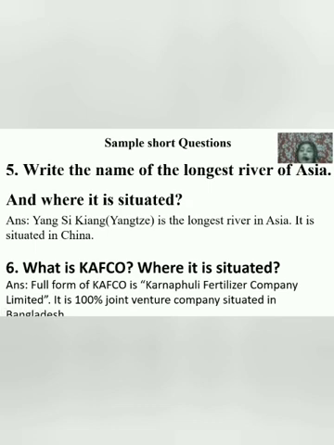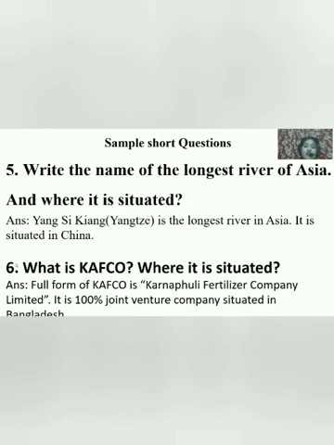Write the name of the longest river of Asia and where it is situated. Yangtze Kiang, that means Yangtze, is the longest river in Asia. It is situated in China. You know, students, Yangtze Kiang is the longest river in Asia, but it is the third longest river in the whole world. That means there are two rivers larger than the Yangtze, which are in other continents. But the Yangtze is the longest river in Asia.